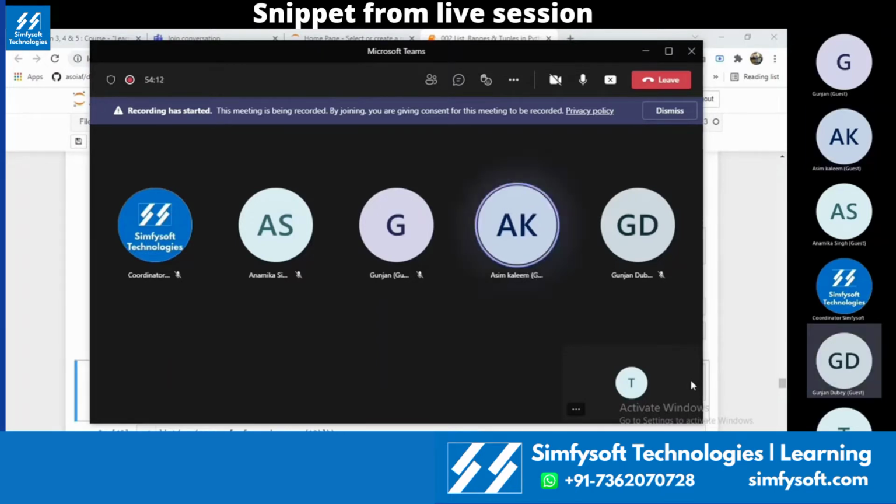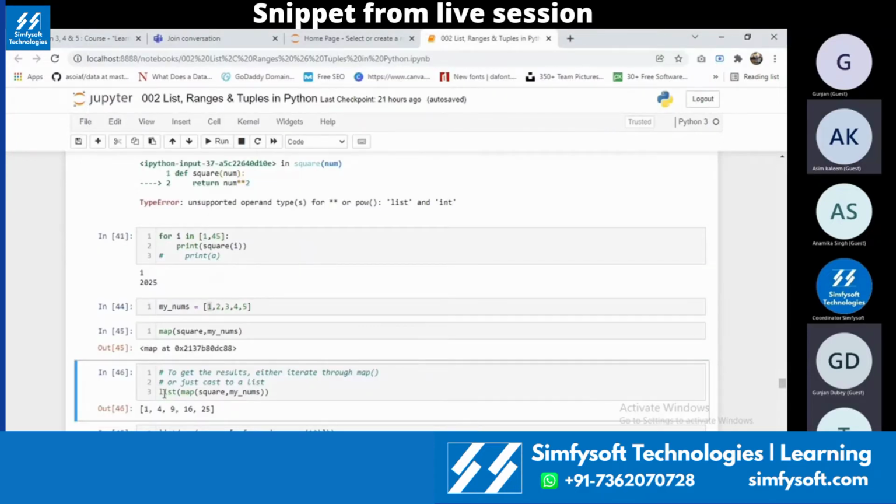Yes. So map will take a value in a list, pass it to a function, and it will automatically iterate. You don't need to iterate by yourself and save it. The only major thing is that with map you have to convert the result into a list. As I said earlier, this is the syntax to convert anything into a list. If I give list of map of square and numbers, it will give me a list.